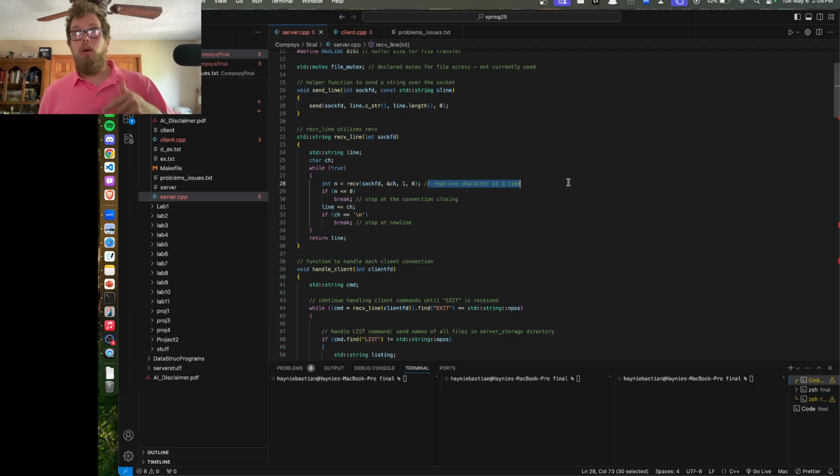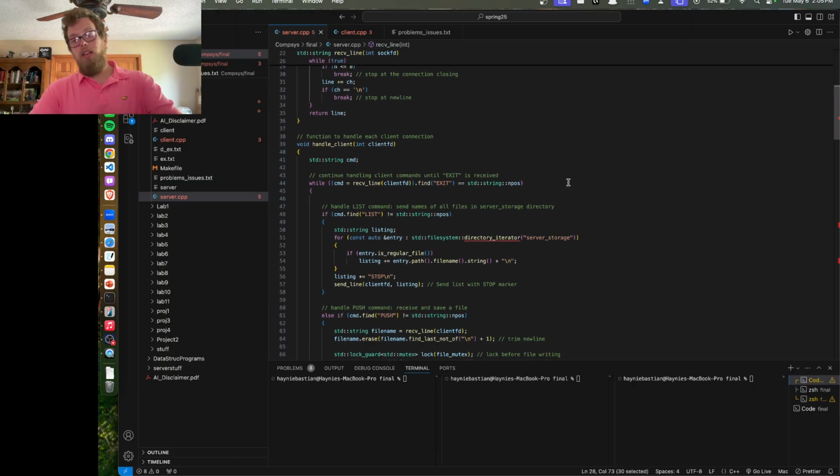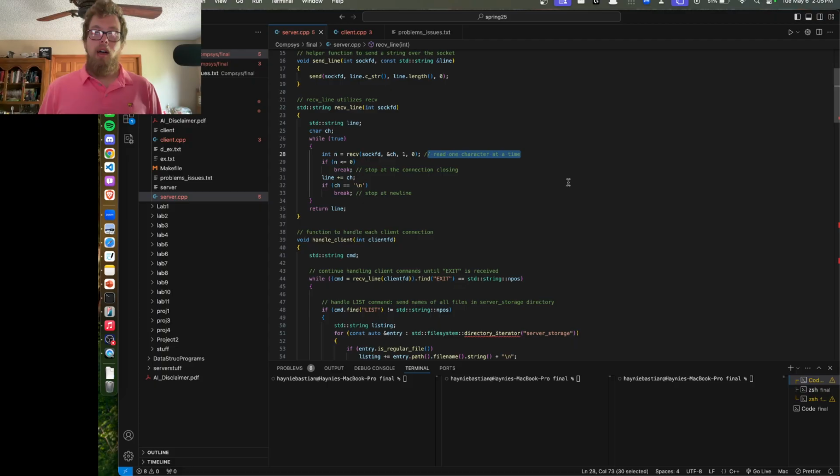Throughout the code that you can see later on, I actually strip off that newline whenever I'm storing stuff, just to make it a little bit easier and better. Now, I was initially just using receive here and calling it in loops during the code, and that was causing issues.